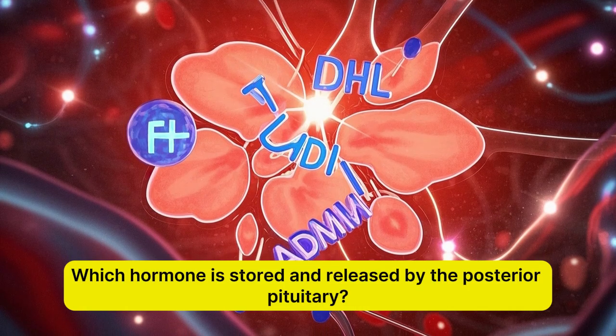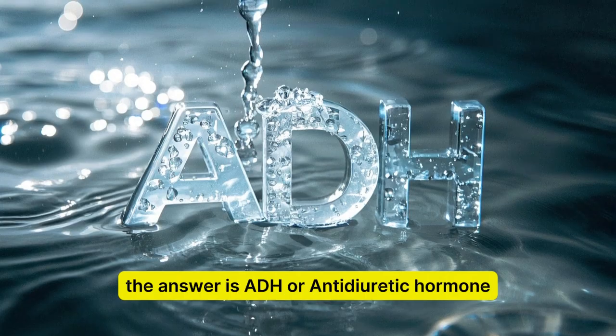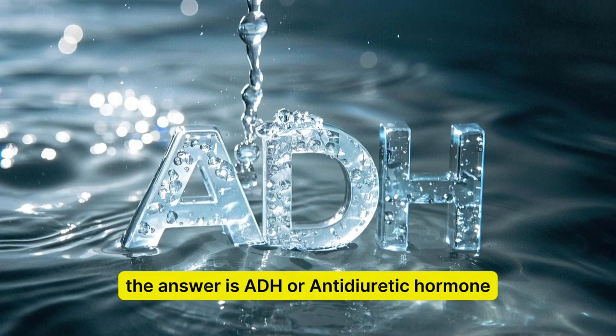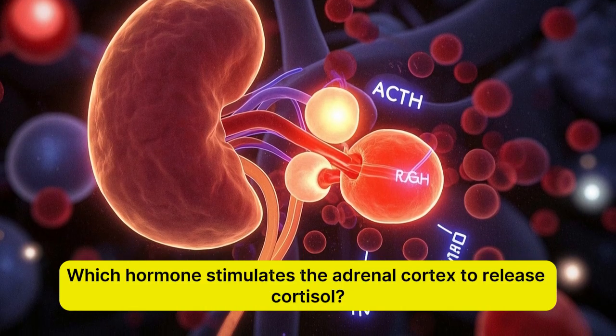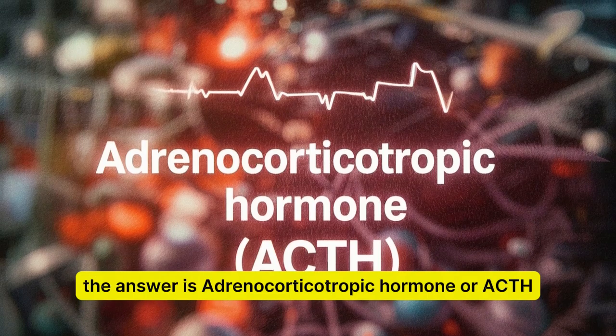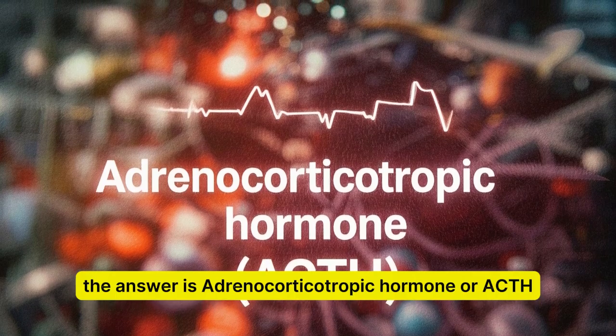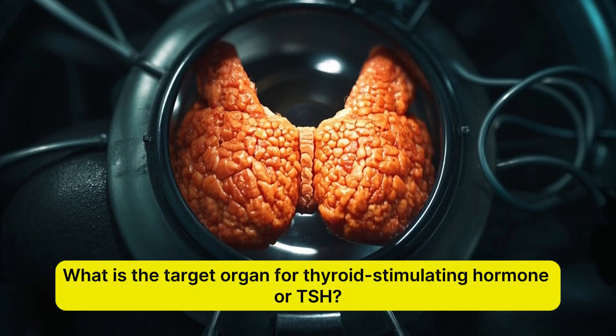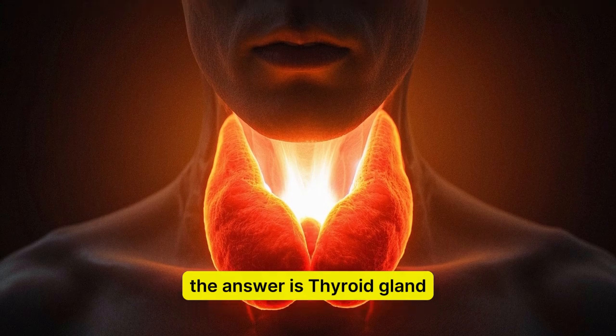Which hormone is stored and released by the posterior pituitary? The answer is ADH, or antidiuretic hormone. Which hormone stimulates the adrenal cortex to release cortisol? The answer is adrenocorticotropic hormone, or ACTH. What is the target organ for thyroid-stimulating hormone, or TSH? The answer is thyroid gland.